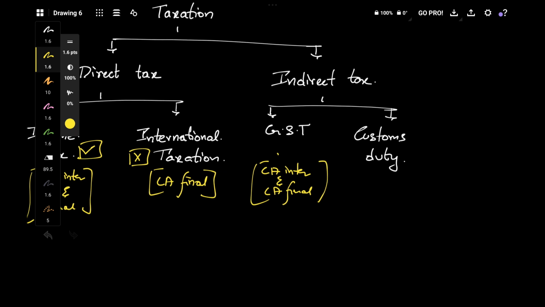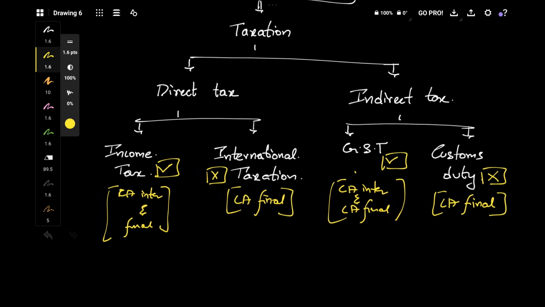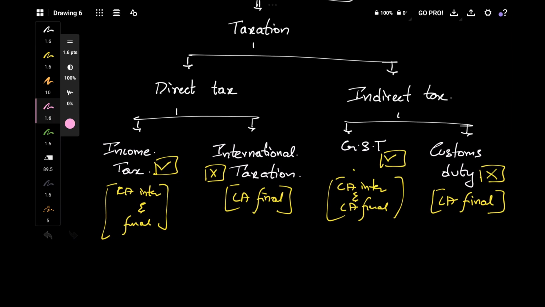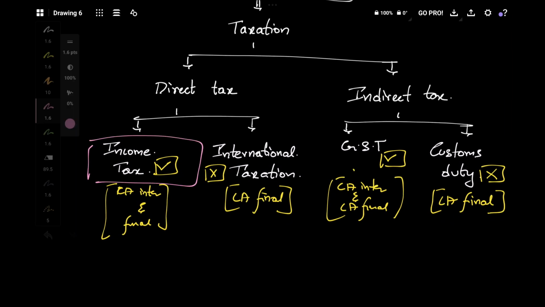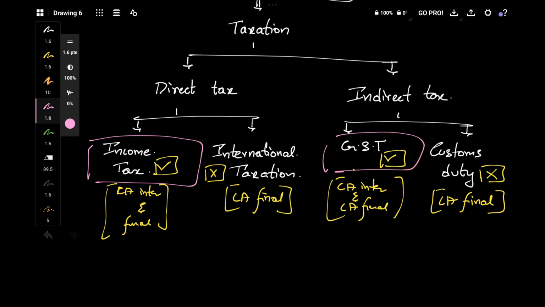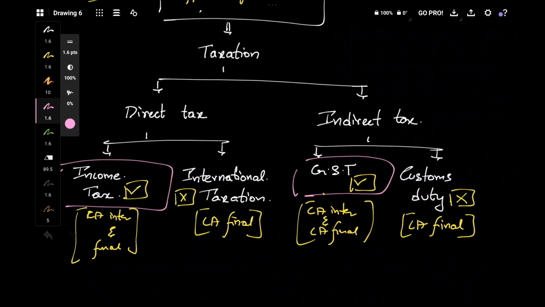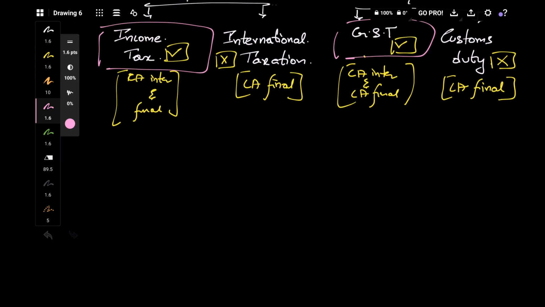And customs duty, we are going to have it in CA Final, right now it is not relevant to us. So the things which are relevant to us are income tax and GST. That's it. Done. This is our topic 1.